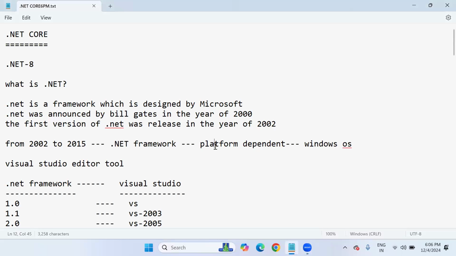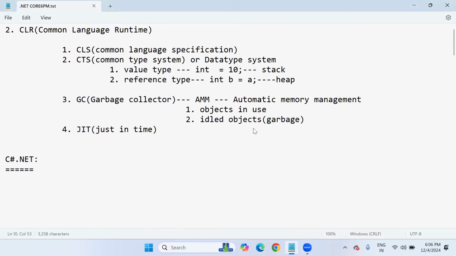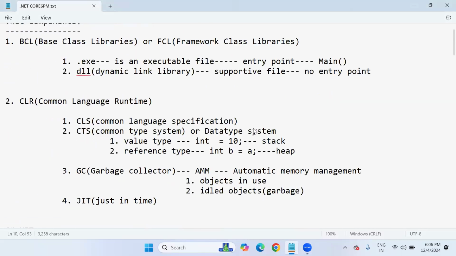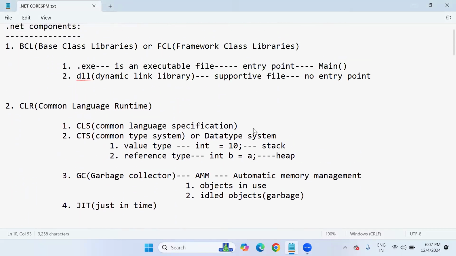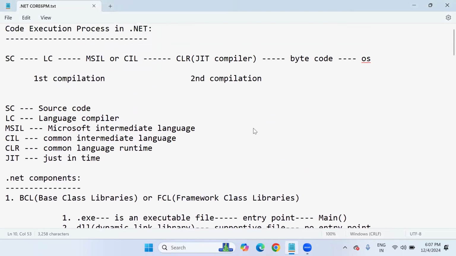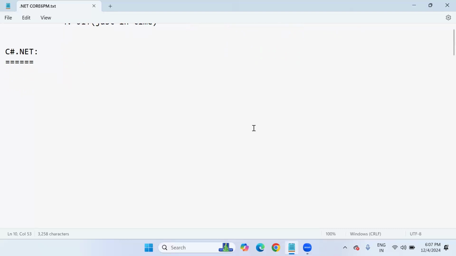So this is the third demo session of .NET Core. In the last two lectures, we discussed the introduction to .NET as well as .NET components. And also we have seen the code execution procedure in .NET. So this is completely the theoretical part. And today I'm going to start with C#.NET.